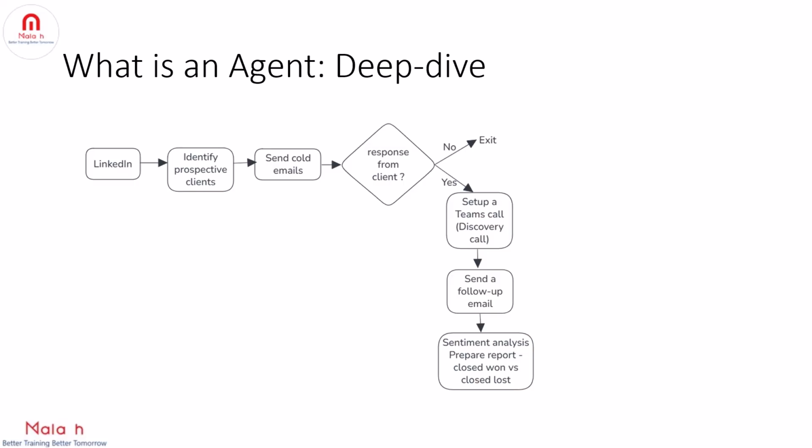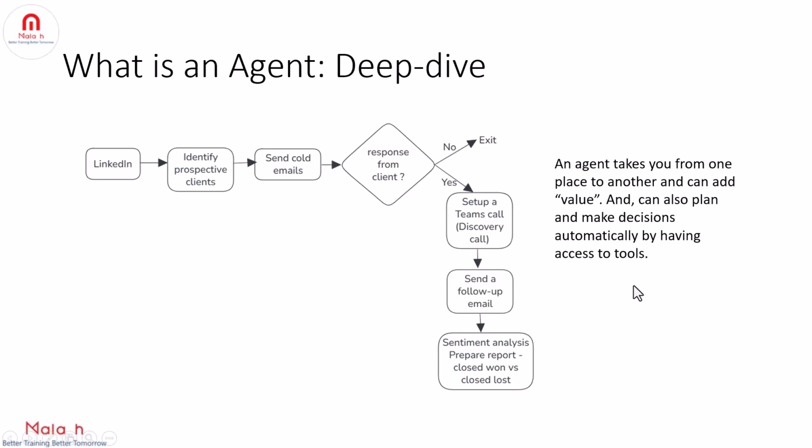And based on the meeting with the clients, the agent should be able to transcribe the meeting and understand the sentiment, that is the customer interested or not, right? Then the agent should have access to the Excel sheet based on the meeting transcription, and agent should be able to classify the client as whether the client is interested or not interested, right?